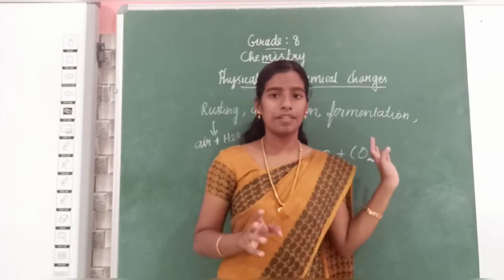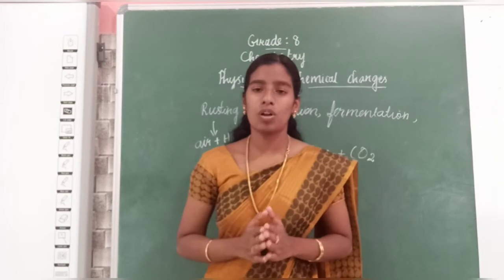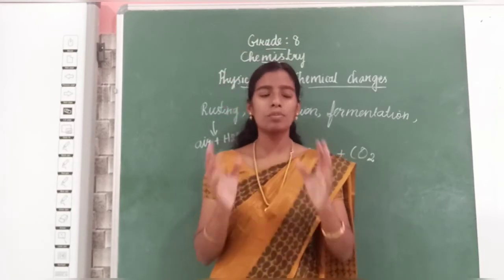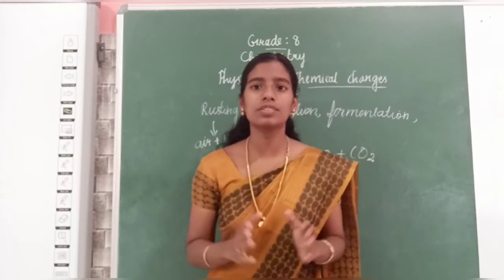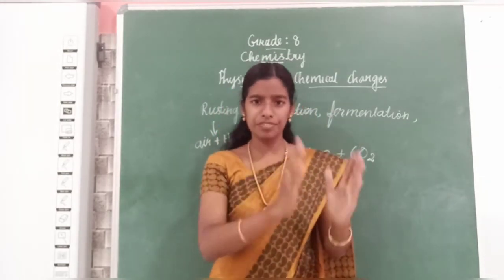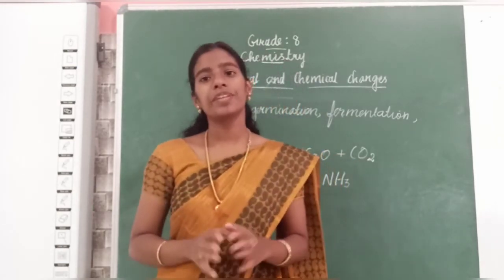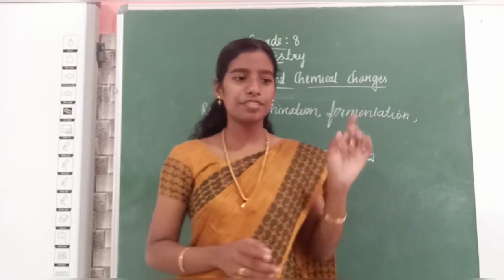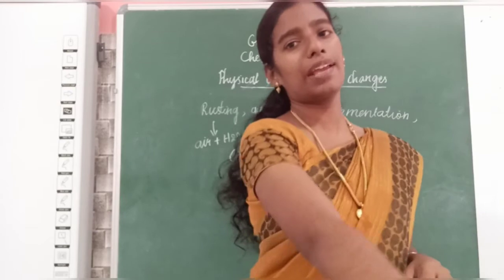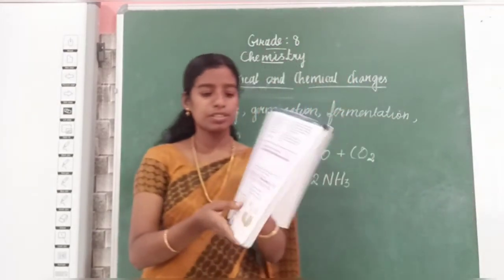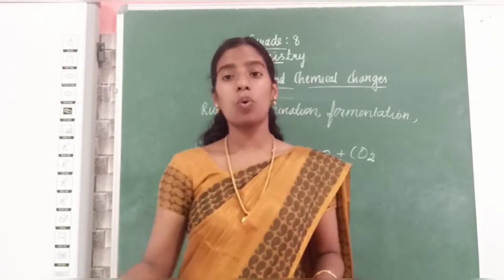By this, we are ending this chapter. Your test portion is just 2 units. What you want to do is, in your book, there is a column called difference between physical and chemical changes. Your work today is, you have to read that difference between physical and chemical changes and write it in your booklet and learn it. Only 4 points are there in your book. See, in page number 33 it is here.